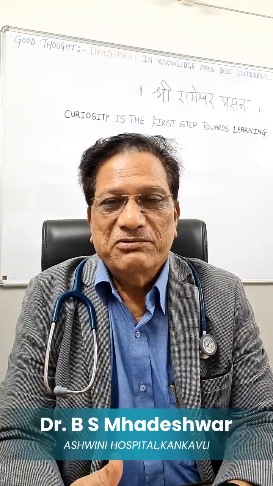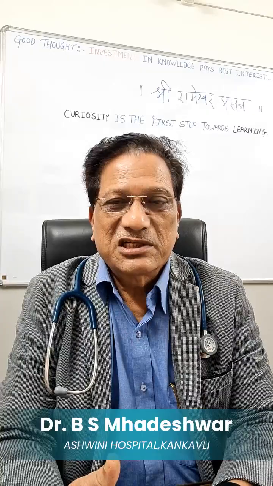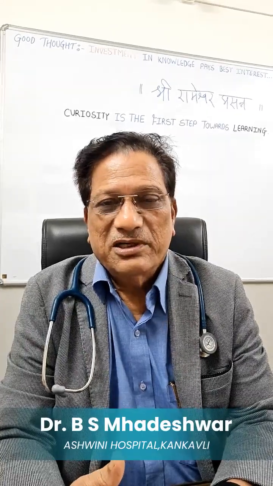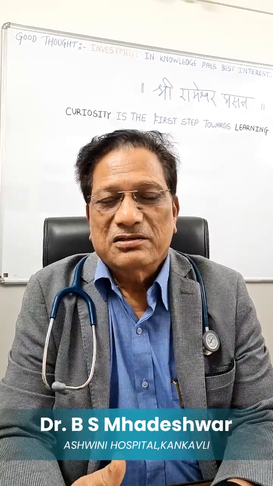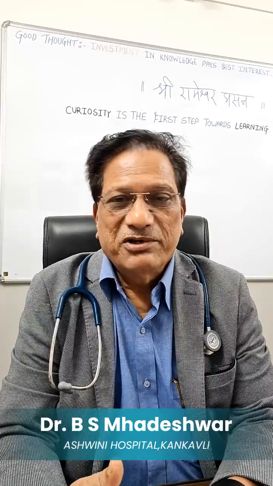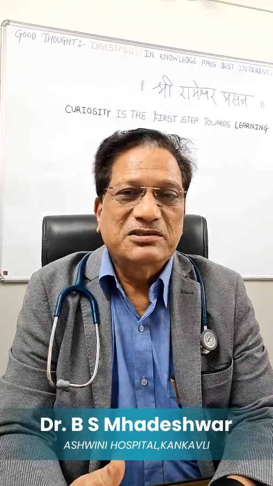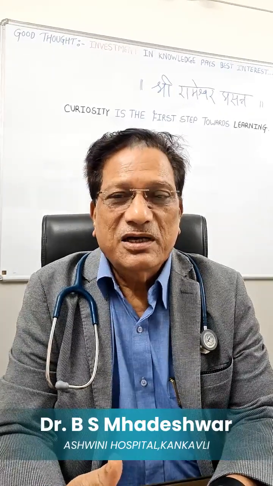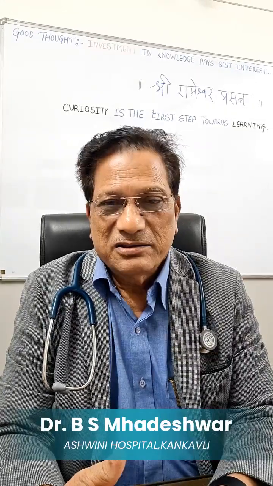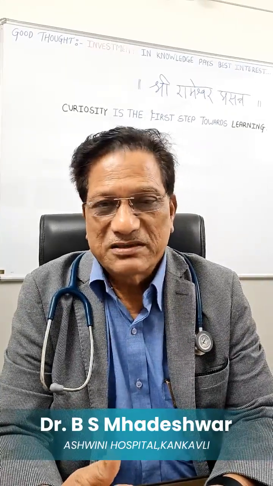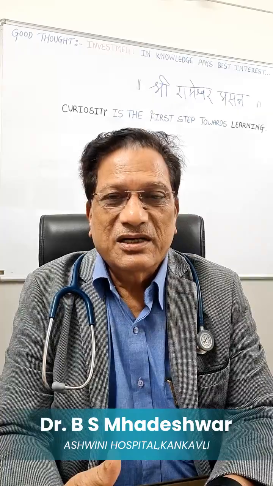Or sometimes we can give a GLP-1 receptor agonist also. But even then, we should always advise this patient lifestyle modification. There should be an adequate diet with all vitamins and minerals, and physical activity and exercise.